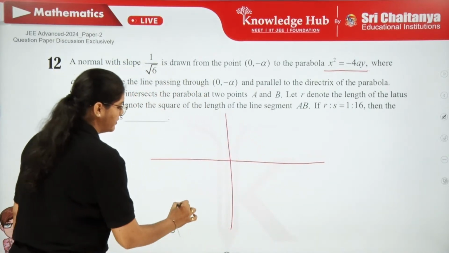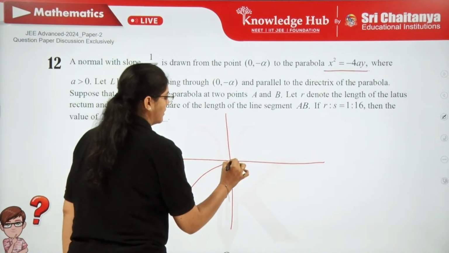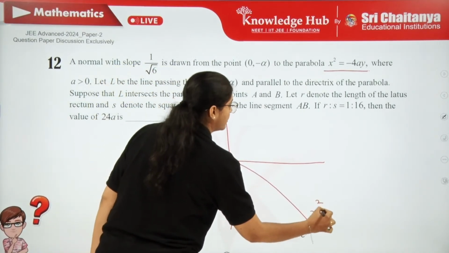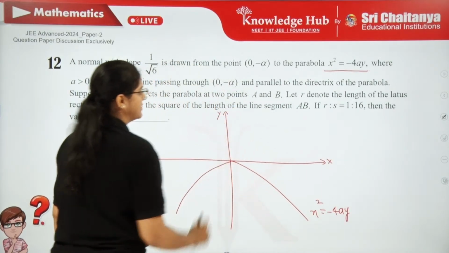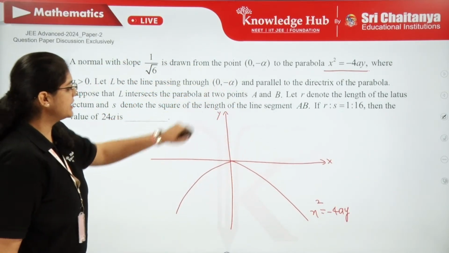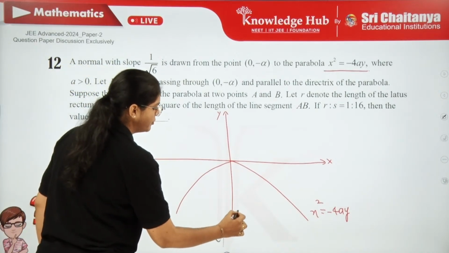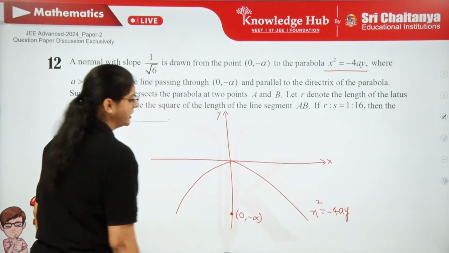Open downward parabola we can draw. So x square equal to minus 4ay, x axis, y axis. And where is this point? 0 comma minus alpha, somewhere over here, we don't know. It's not the focus, but it's some point over here.